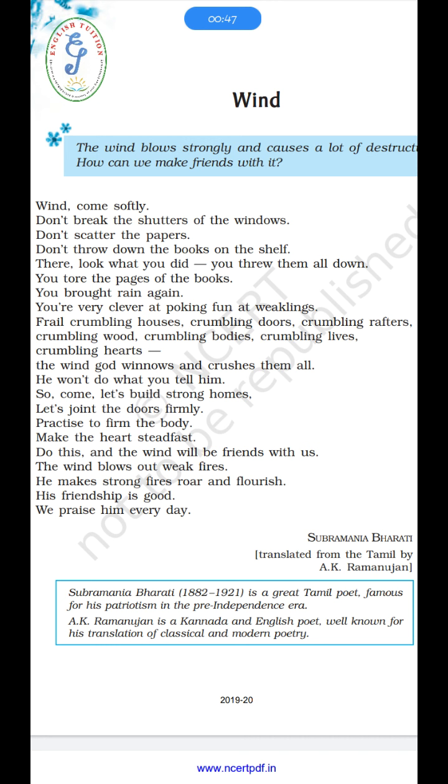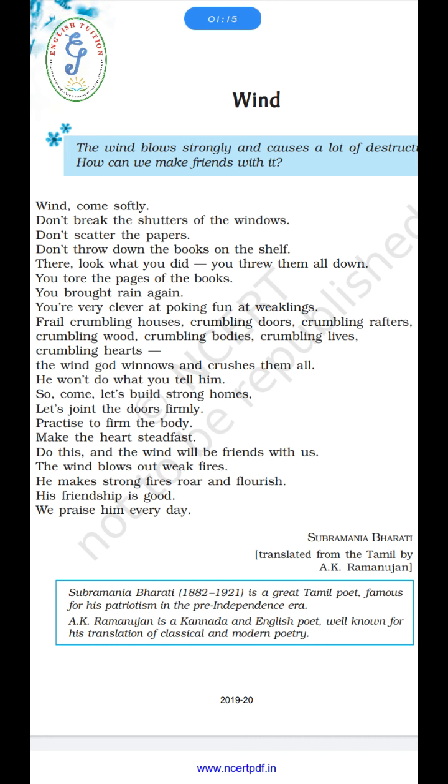Wind, come softly. Don't break the shutters of the windows. Don't scatter the papers. Don't throw down the books on the shelf. There, look what you did. You threw them all down. You tore the pages of the book. You brought rain again. You are very clever at poking fun at weaklings.